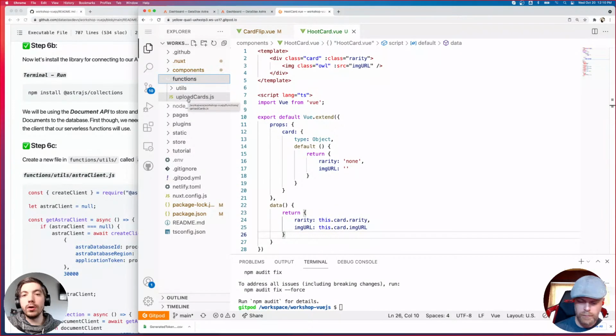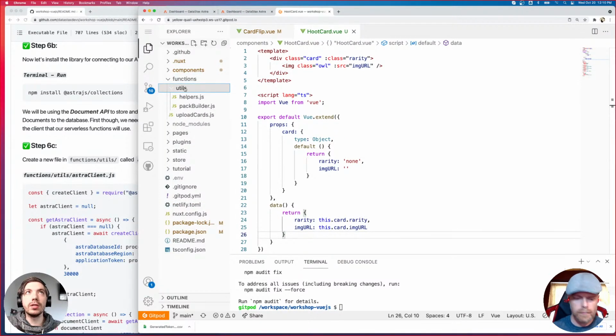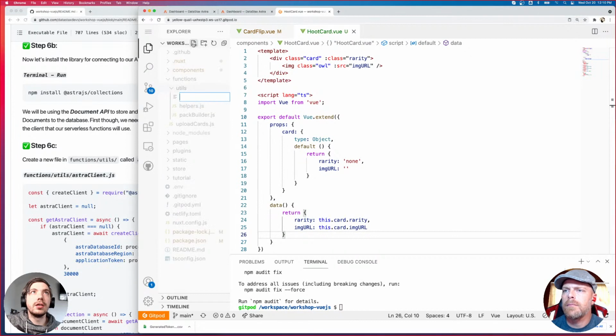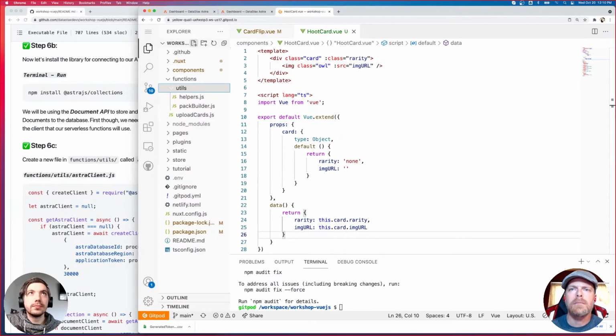So I have one already. We'll be making one together. This is upload cards. This is what we'll be using to upload the collection of cards to the database so that we can use them. But we also have some utility functions that we need to utilize, and one that we need to create. Namely, we need to create the Astra client, which is how we connect to the database in the first place. So I'm going to go ahead and create the file astraclient.js.